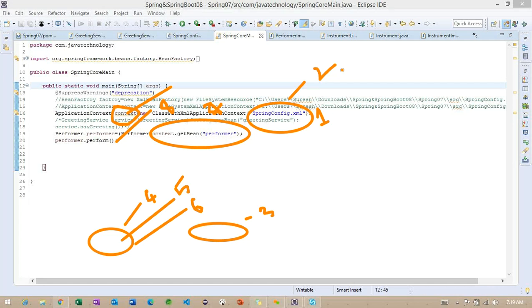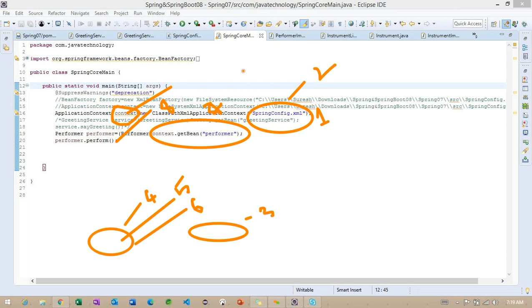Okay, now we have identified the particular simple value execution as well as referencing to other beans. Reference to other beans. Okay, so these are about the setter injection. So that is fine. As of now, what we are discussing is fine.